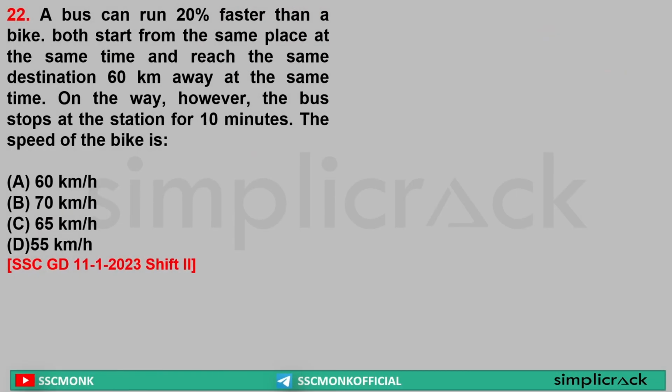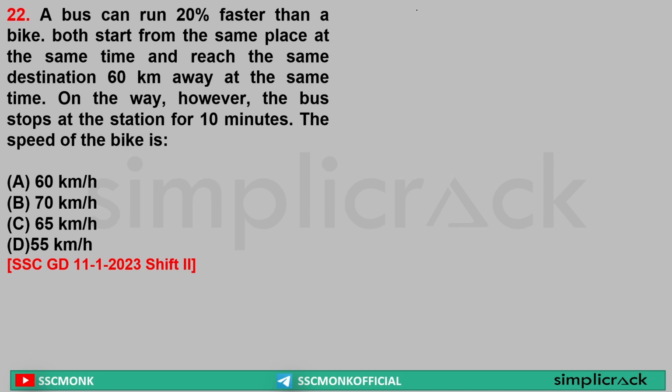Next, a bus can run 20% faster than a bike. Both start from the same place at the same time and reach the same destination 60 km away at the same time. On the way, however, the bus stops at a station for 10 minutes. Find the speed of the bike.